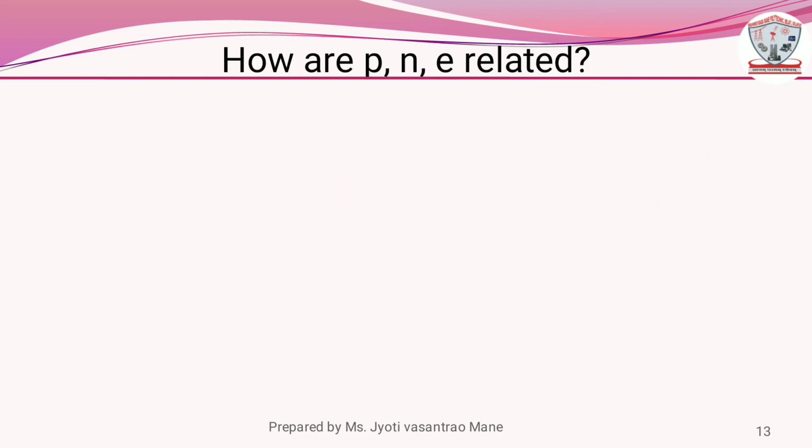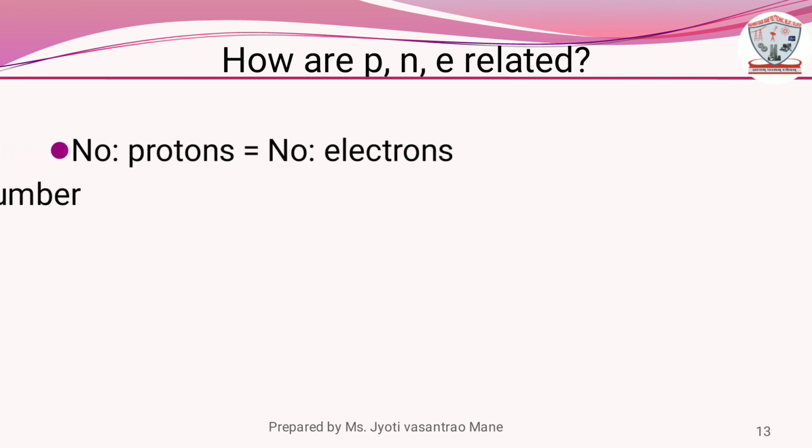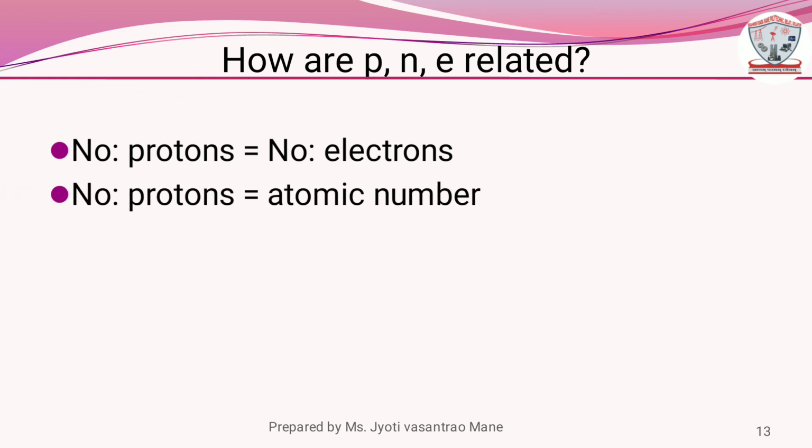How are protons, neutrons, electrons related? Number of protons is equal to number of electrons. Number of protons is equal to atomic number. What is meant by atomic number? The number of protons present in the nucleus is called the atomic number of that atom.